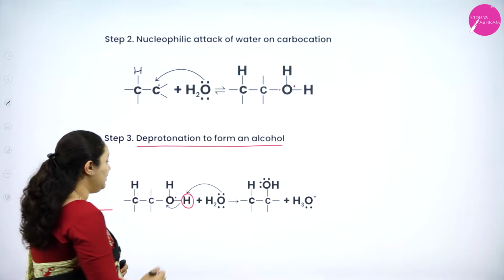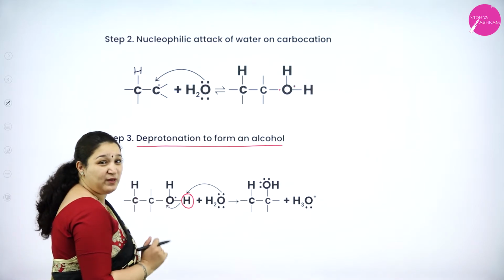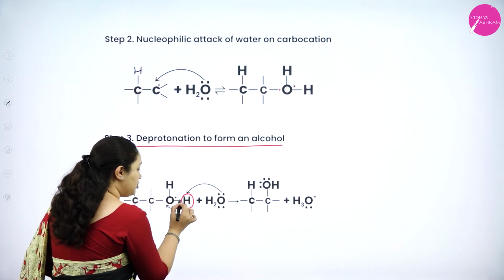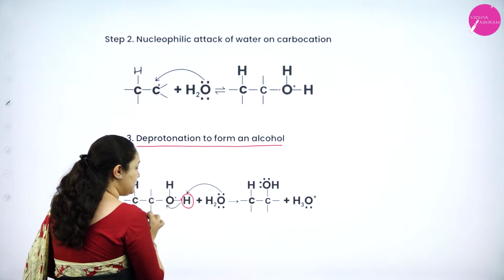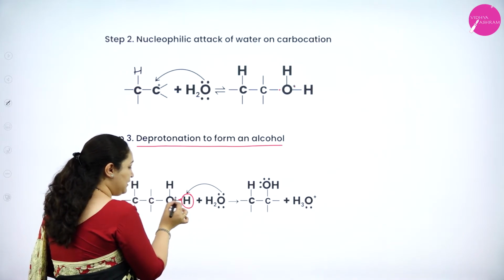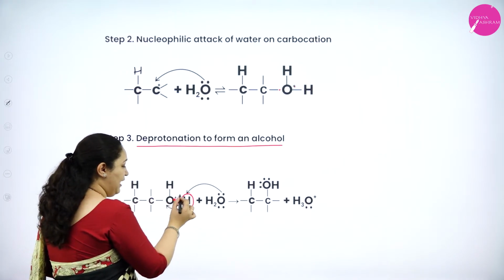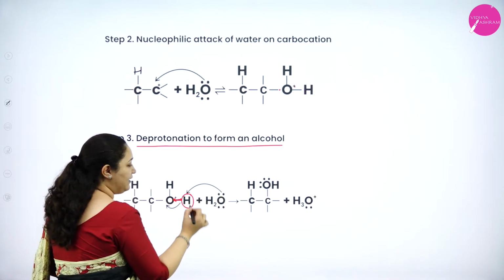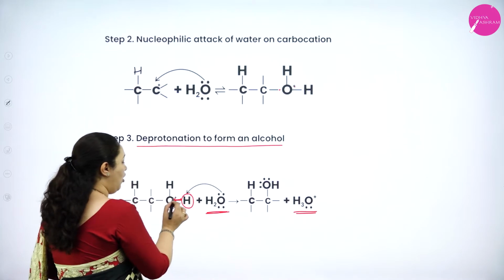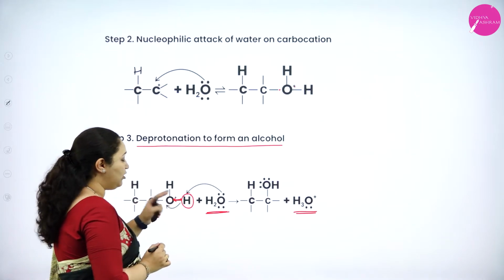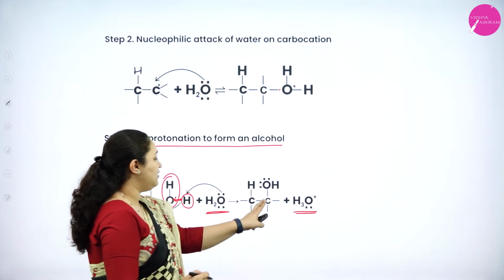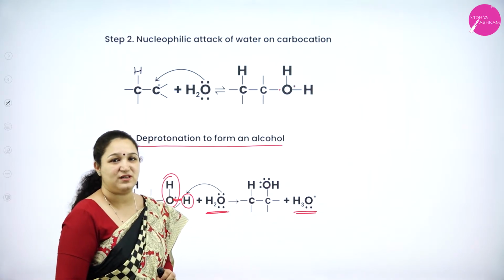Clear? So here oxygen does not like to be in positive charge. So what it does, this hydrogen atom, there is one electron which is there. Here there is one more electron. Now the oxygen atom will pull the electron towards itself and the H plus ion will get added up to the water molecule to form H3O plus. Now oxygen, because it got the electron, the positive charge is gone and OH group is there. You can see here carbon atom, the OH group is there.